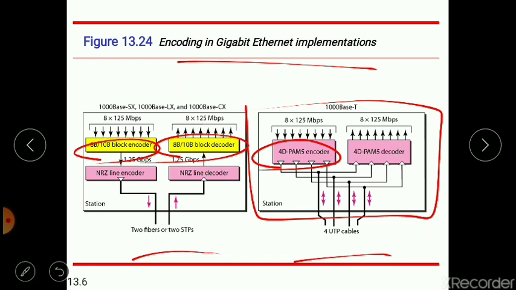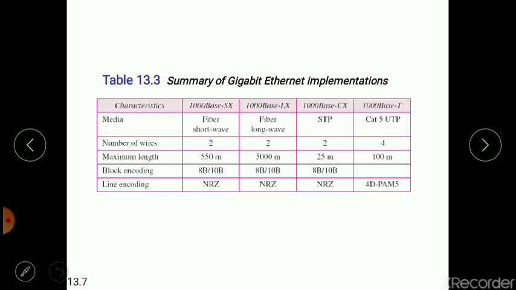Now, to summarize all four types of gigabit Ethernet implementation on the basis of a few parameters: the media used, the number of wires, the maximum length, the block encoding used, and the line encoding used.